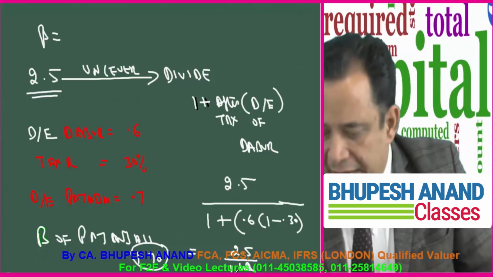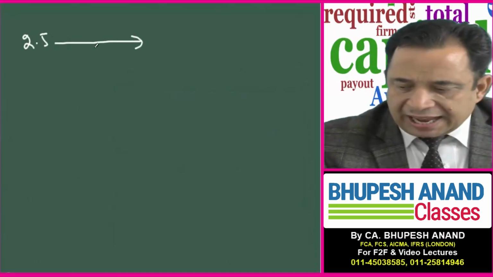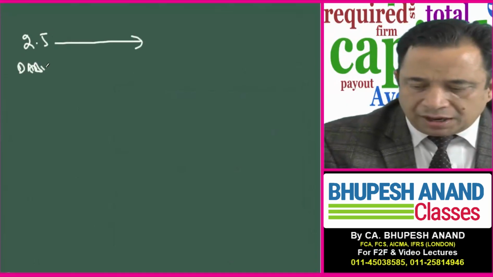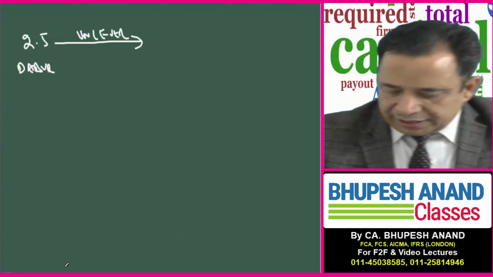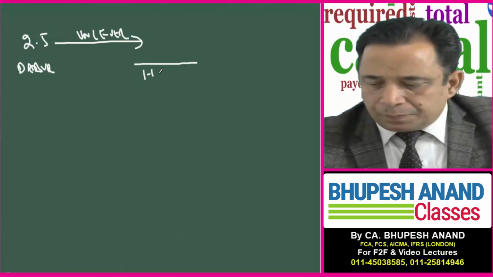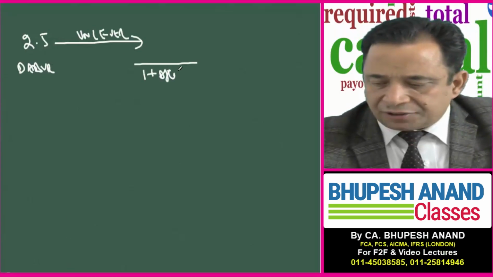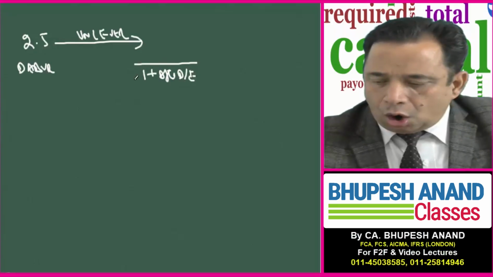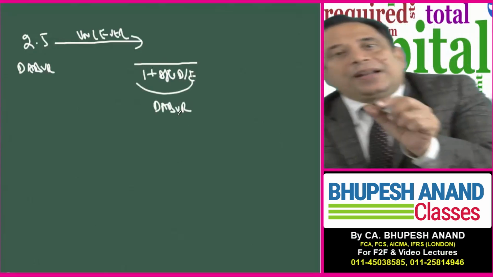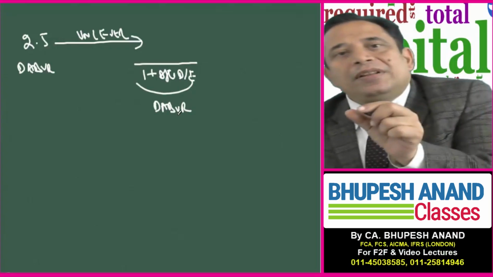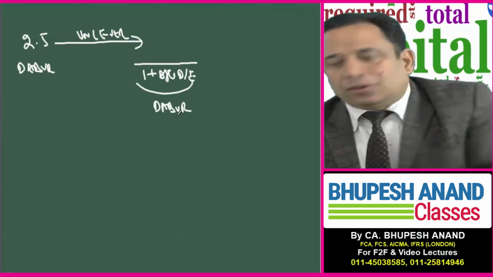Now, writing on a separate page, the 2.5 beta of Dabur I have unlevered by dividing it with 1 plus after-tax debt equity of Dabur, because I want to unlever Dabur's beta.